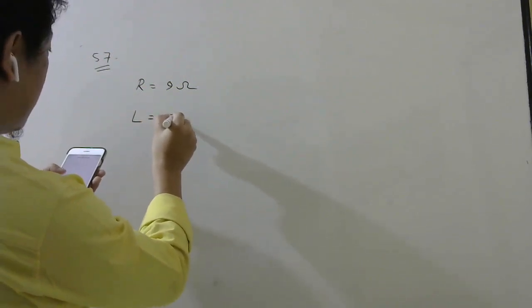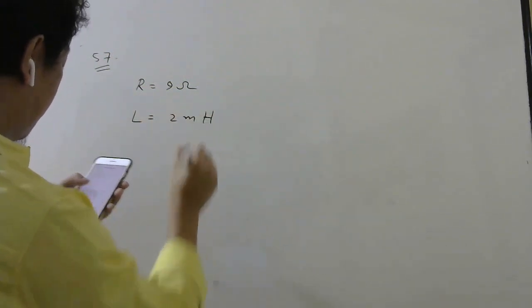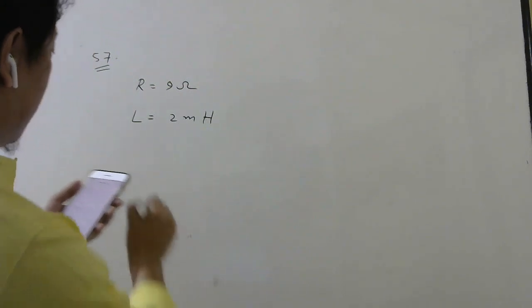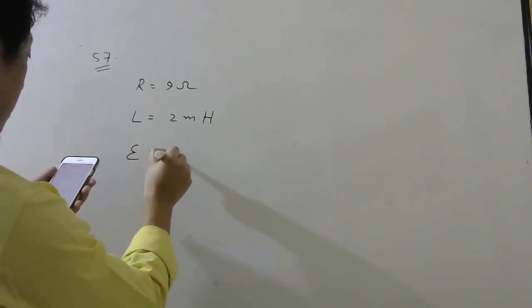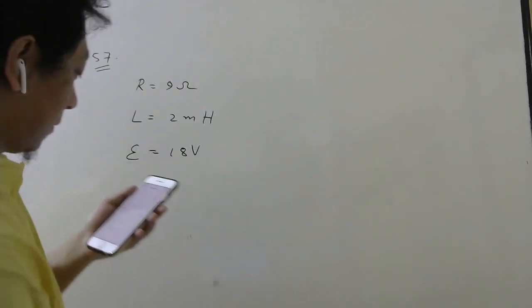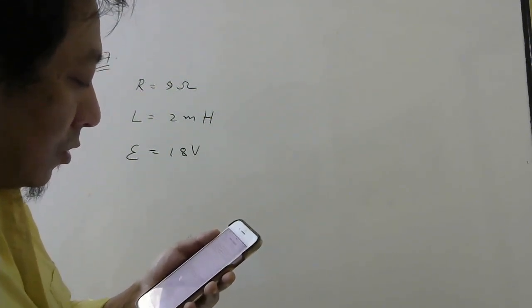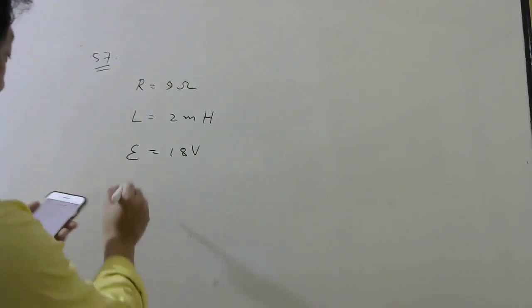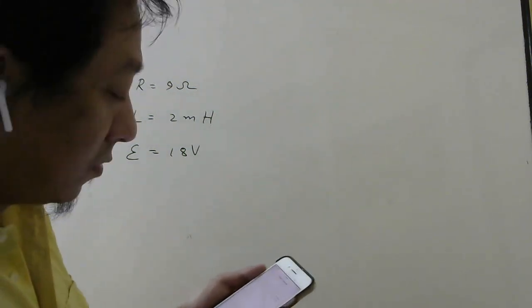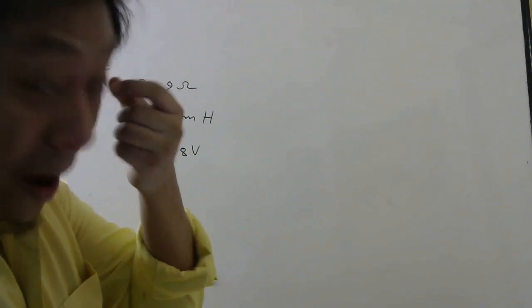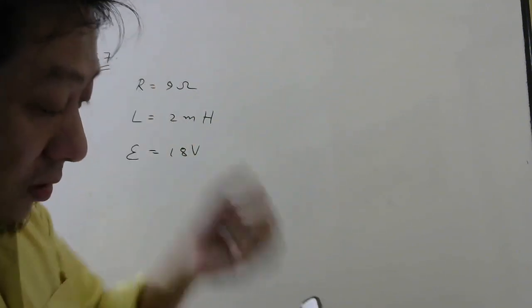Two identical inductors with inductance 2 millihenry, and an ideal battery with EMF 18 volt. Find the current I through the battery just after the switch is closed. There is a capacitor also. They have not mentioned the value of the capacitor. So they want the current I through the battery just after the switch is closed.